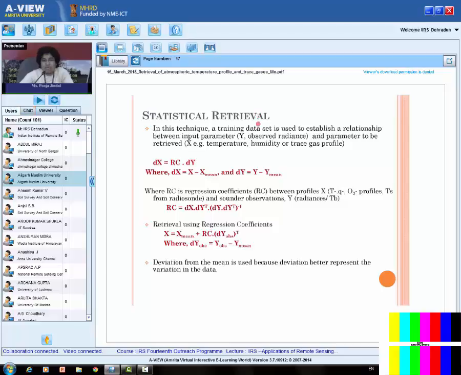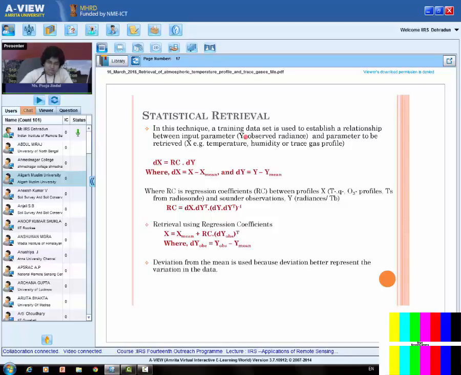any trace gas profile. Let us suppose that we want to retrieve the temperature profile, and I am denoting it by X. A training data set means I should have, for some points, the temperature profile as well as the satellite data, that is the radiance. To get the training data set, we will see the satellite pass time over my study area.